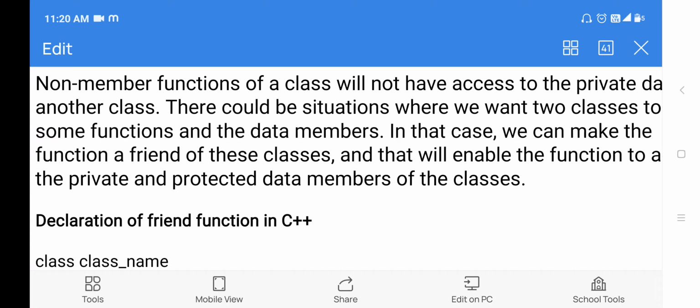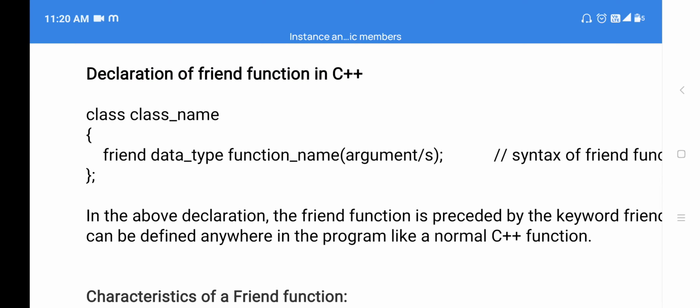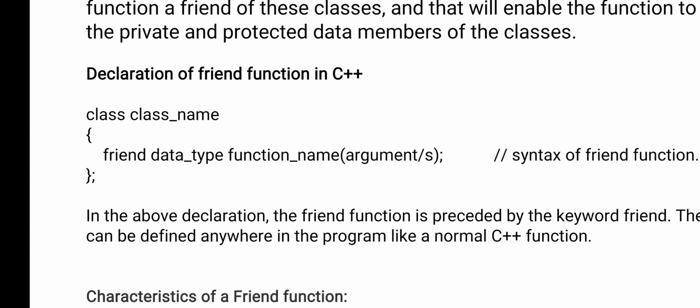Okay, what is the use of the friend function? If you have declared any function as a friend, then that function can access the private and protected members of a class. If it is a friend function, then that function should be preceded with the friend keyword. See here, declaration of a friend function in C++.